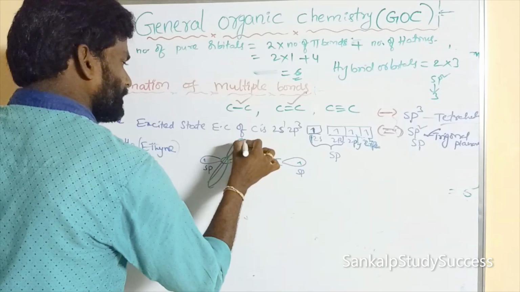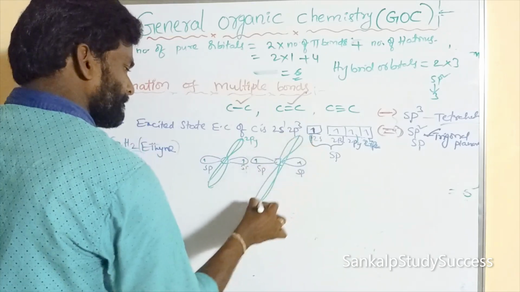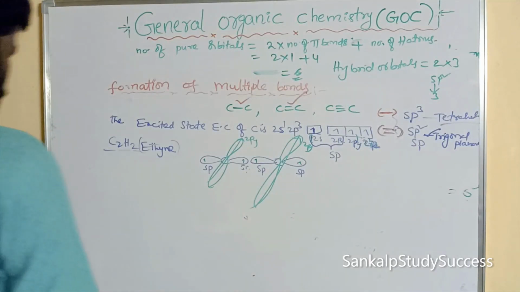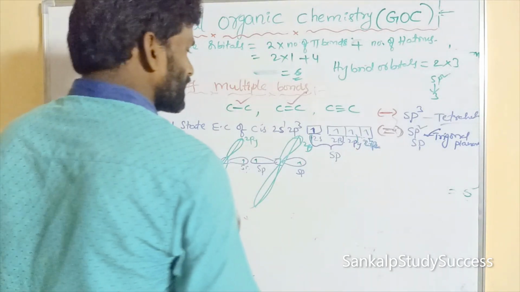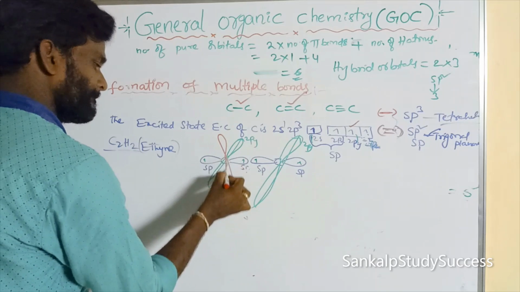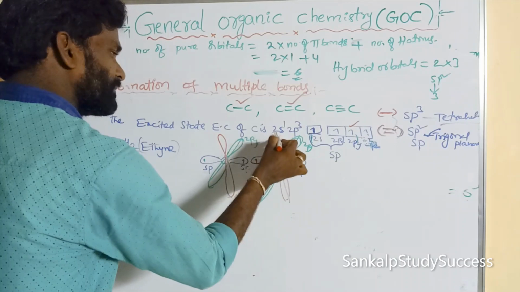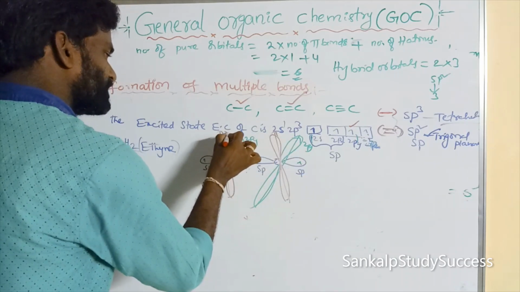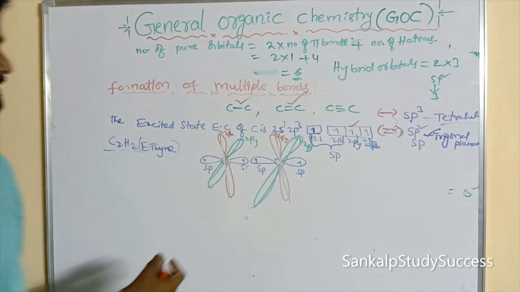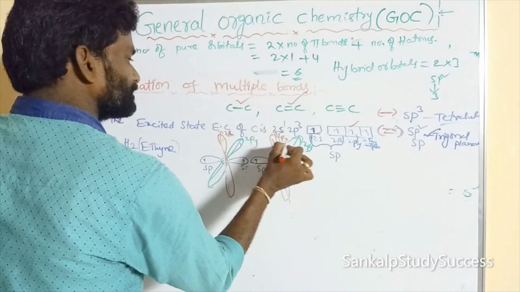So this is the 2py. Similarly, 2py. Another pure orbital is also there, 2pz. This is one carbon, this is another carbon. So this is the shape of pz orbital, dumbbell, 2pz, right? So this is for 2 carbon atoms. This 2py also contains an unpaired electron, 2py, 2pz, right?